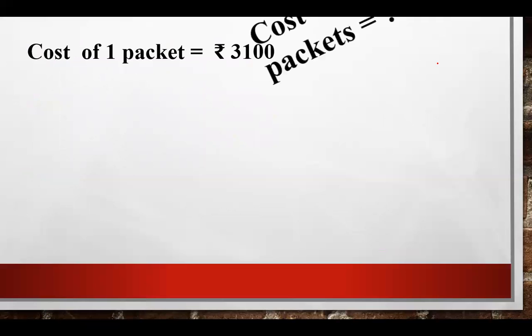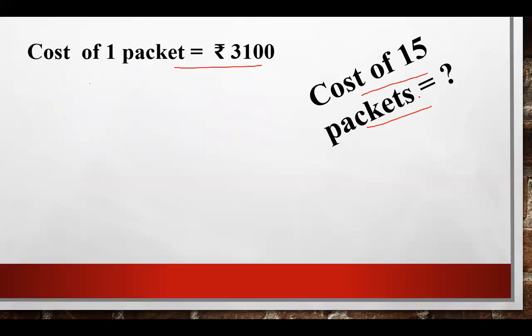Now, the cost of one packet we know very well, and it is rupees 3100. We have just found it out. Now, you have to calculate the cost of 15 packets. We don't know the cost of 15 packets, but we know the cost of one packet. So in multiplication, if you know the value of one thing, then we can find it for many things.